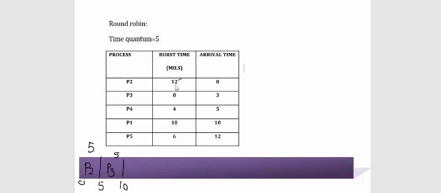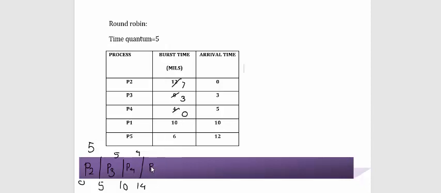Keep counting over here. From 12 milliseconds it has completed the 5 milliseconds, so remaining is how many? 2 milliseconds. Over here remaining is 3 milliseconds. Next process is P4. P4 needs only 4 milliseconds, so it will take only 4 milliseconds and release the processor. So remaining time is 0 for this process.